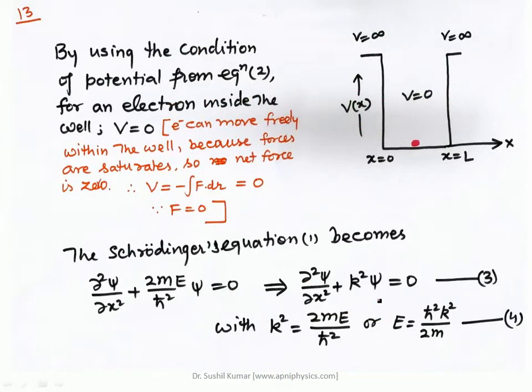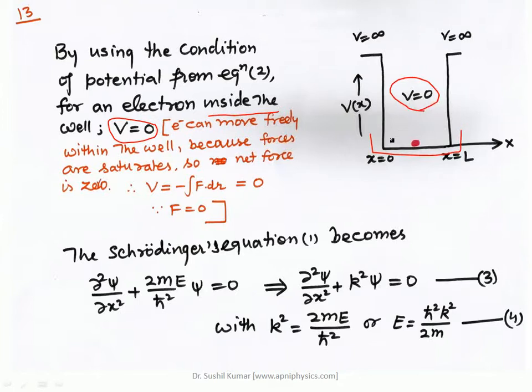So by using these conditions of potential, from equation 2, for an electron inside the well V is equal to 0. You can see here the dimensions of the infinite depth potential well, and V is equal to 0 inside the potential well.